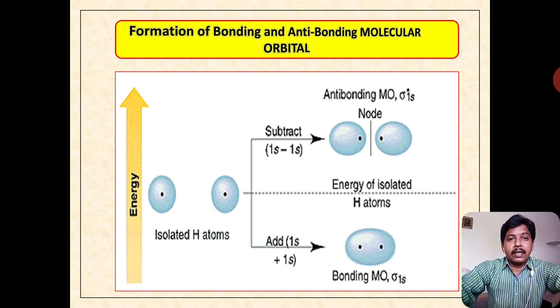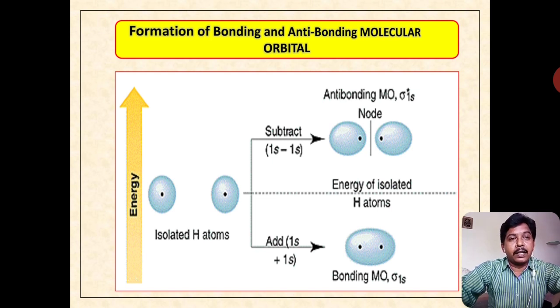Whenever the hydrogen atoms combine in a linear manner, the linear combination includes either addition or subtraction. See in the below column, the two hydrogen atoms are added. Added means here it is given addition, 1s plus 1s. So that forms the bonding molecular orbital.